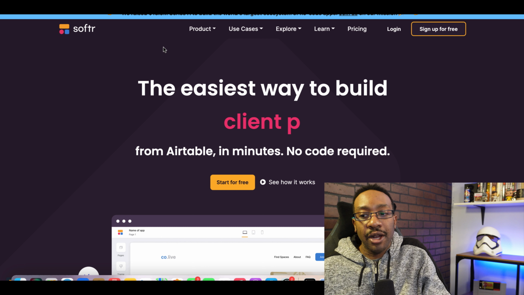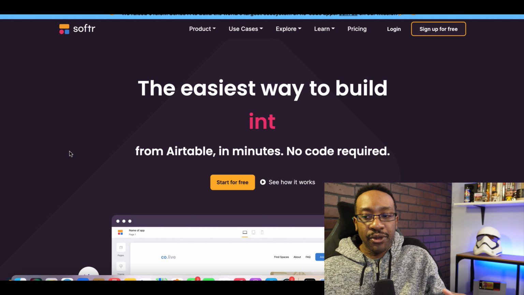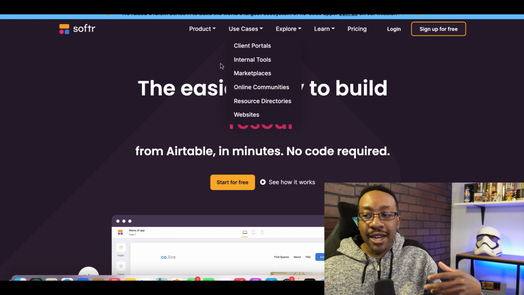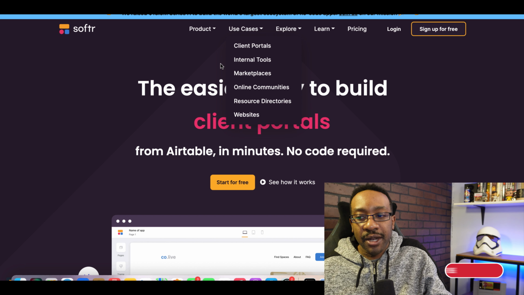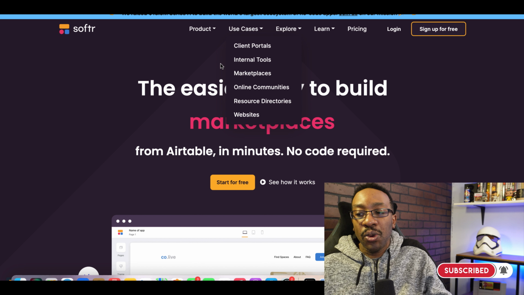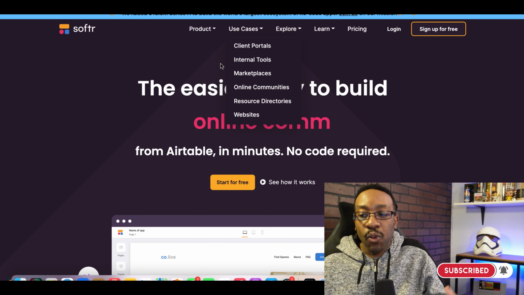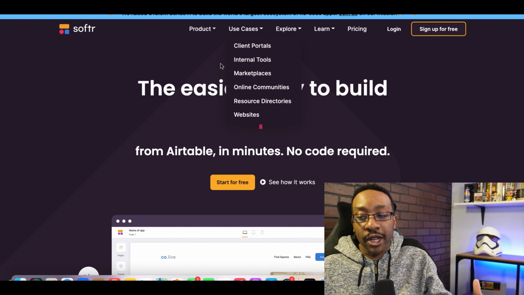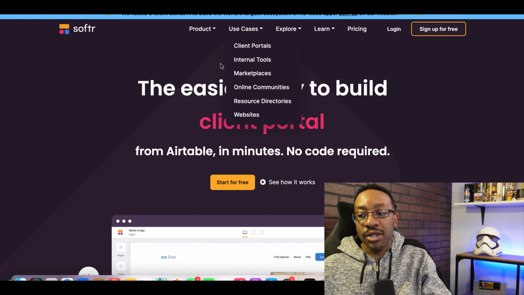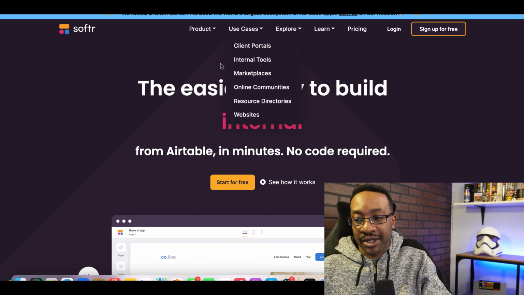For example, Softr. To use Softr, there are so many different applications or different use cases. I would just take a look at their use cases on their site and take a look at where you would like to begin. Instead of opening an account and just looking at all the templates, it's important to first look at how you plan to use this tool, either as client portals, websites, online communities, marketplaces. The list goes on and on. Write down how you plan to use Softr and then be able to execute.